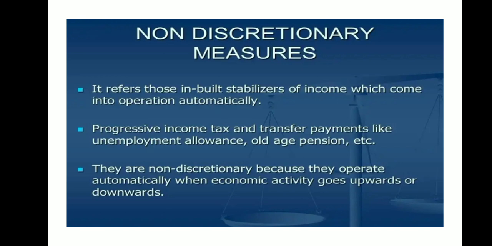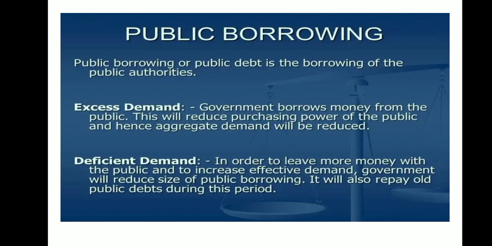Non-discretionary measures refer to the built-in stabilizers of income which come into operation automatically. The government would not be there for non-discretionary measures; they come into existence on their own. One is progressive income tax, and another is transfer payments like unemployment allowances, old age pension, etc. These are non-discretionary because they operate automatically when economic activity goes up and down. The government has nothing to do with it so far.